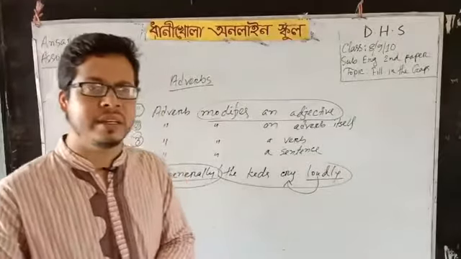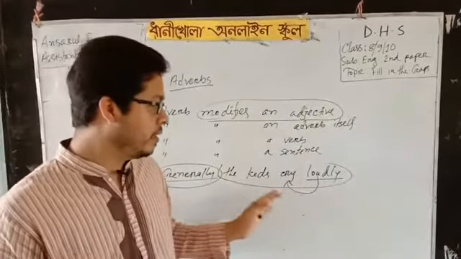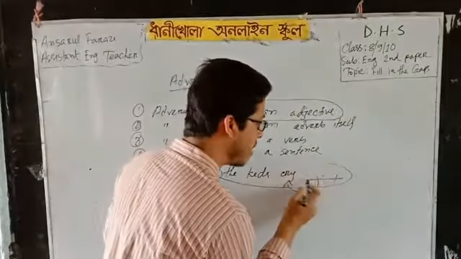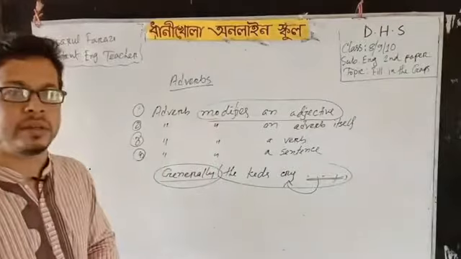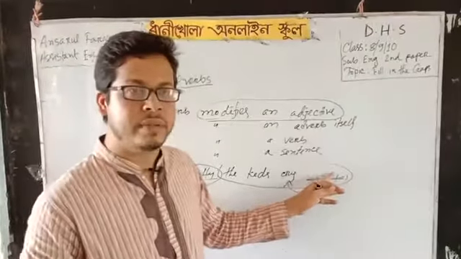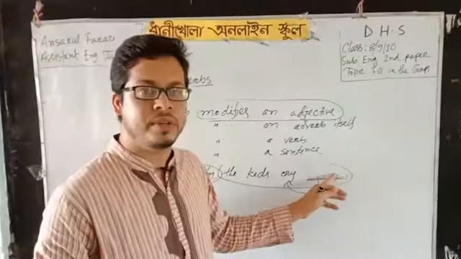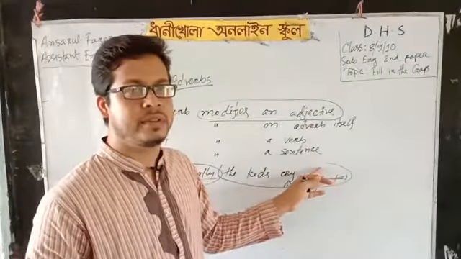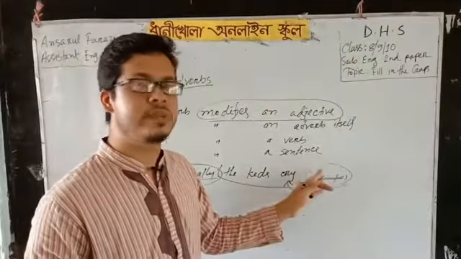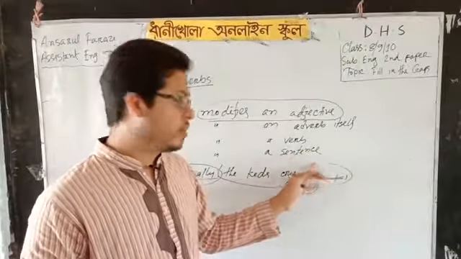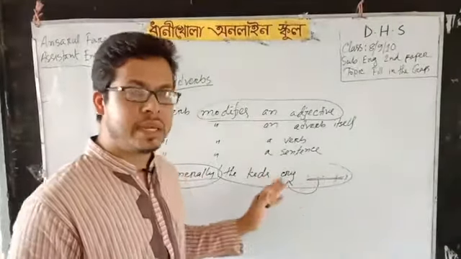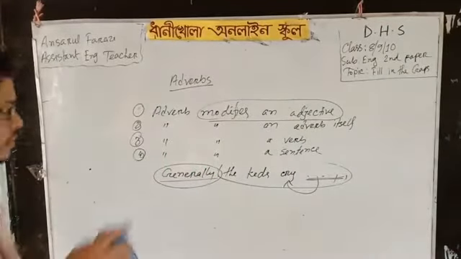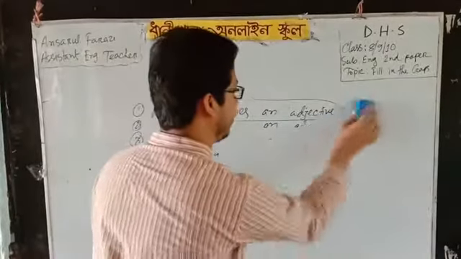And in a particular sentence, if there is a gap in this way, just for example, here there is no loudly, there is a gap, then what will you write here? Can you write here an adjective? Can you write here a preposition? Can you write any other words except adverbs? You cannot. So you have to put an adverb here so that the meaning of the sentence becomes clear. Okay, this is all about the adverbs.